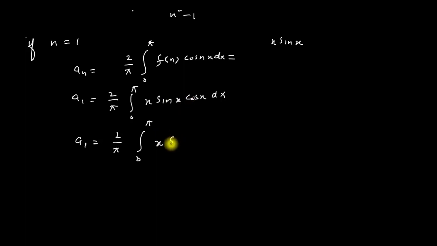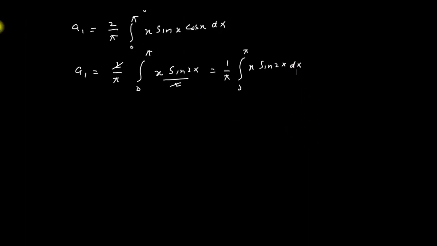This is equal to sin 2x divided by 2. These 2 and these 2 will cancel. We will get 1 over pi integration from 0 to pi x sin 2x into dx. So I have to integrate this one and we will get a_1 is equal to 1 over pi times minus x cos 2x divided by 2 plus sin 2x divided by 2, and the limits are from 0 to pi.